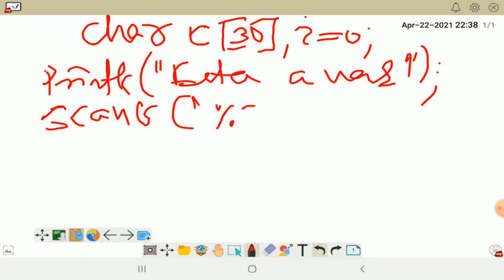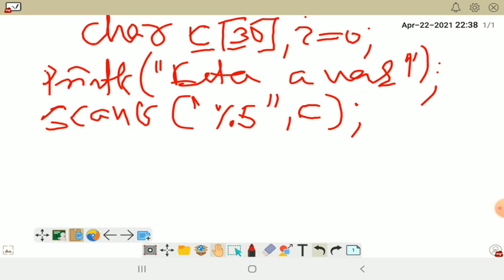Percent s. Percent c is for character, but as we are going to tackle a string or word, we have to use percent s in place of percent c. Then you need not give the ampersand sign, just simply give c, the variable. Whatever word you input goes to the variable c.